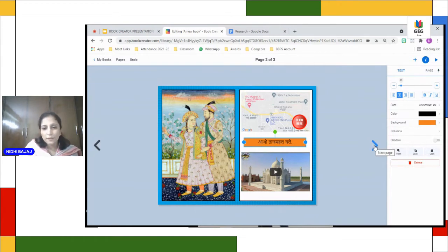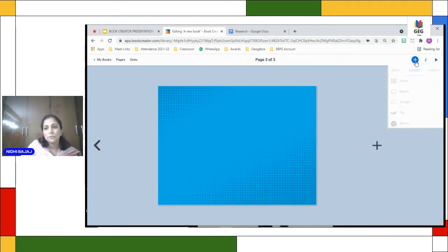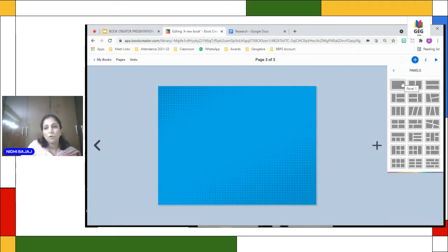So let's go to another page. So we have done how to attach a hyperlink. We have done how to embed an audio. Let's see some amazing features of Book Creator in further page. Again, I told you second and third page should all look almost like same. So I'm choosing the same panel, same format.